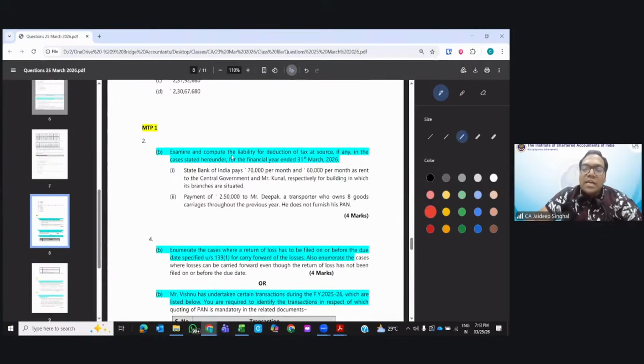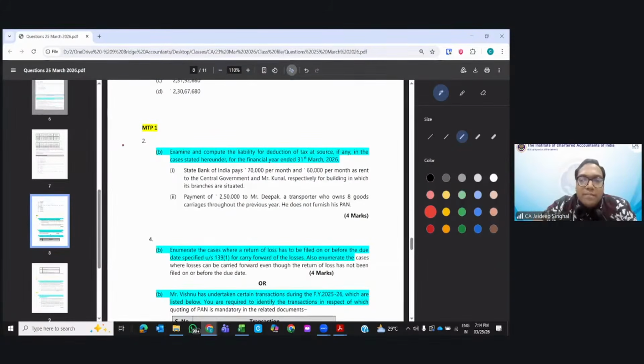MTP1. Examine and compute the tax liability for deduction of tax at source. SBI paid 70,000 per month and 60,000 per month in rent to central government and Mr. Kunal, in which the branches are situated. SBI has taken two branches on rent. One they are paying rent to central government, another one they are paying to the individual. Is the TDS applicable?